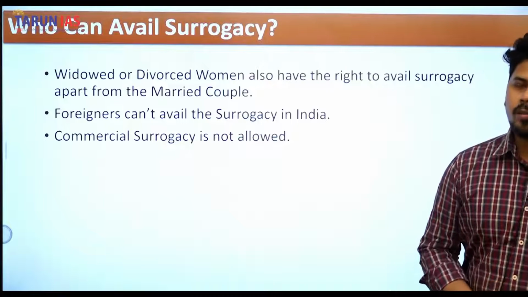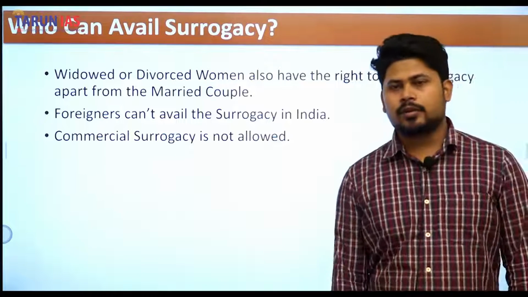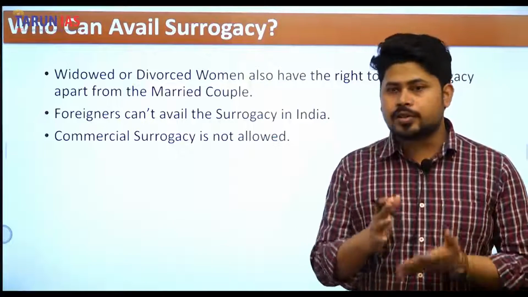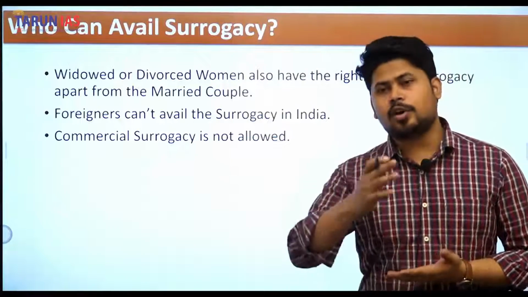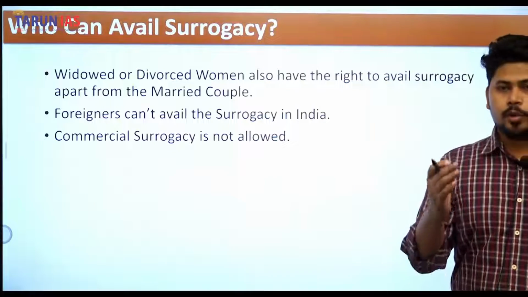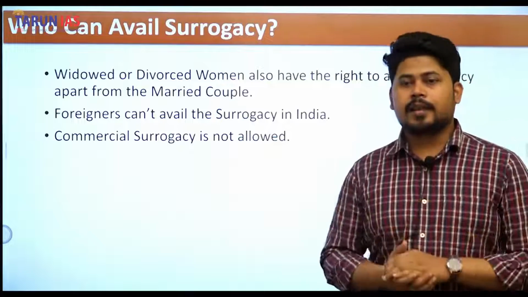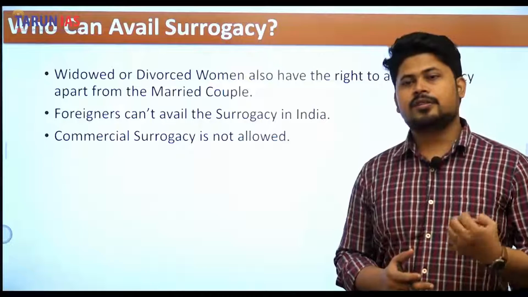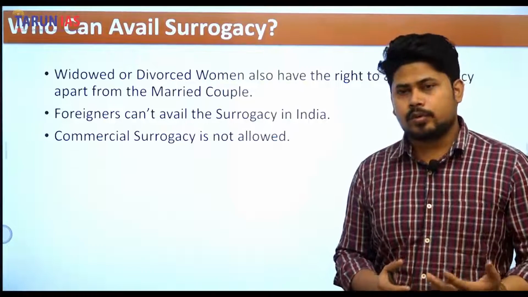Okay, and commercial surrogacy is not allowed. That means the intending couple cannot go for commercial surrogacy. They cannot buy or purchase a womb. They will have to look for a woman who is naturally related to them, a relative, and she is doing it pro bono. Okay.